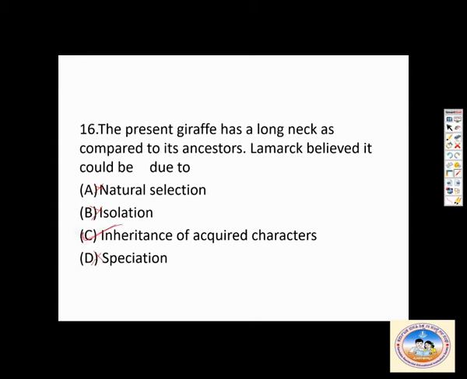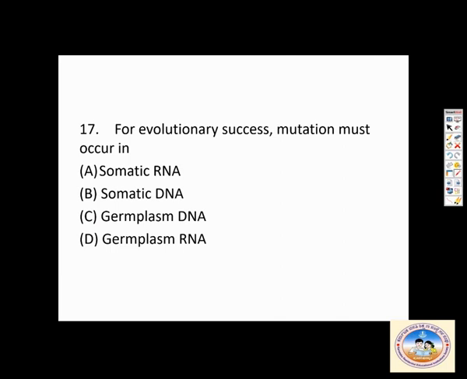Then, for evolutionary success, mutation must occur in... What do you mean? It means it should occur in such places where it can be passed on to the next generation, which is very, very important.